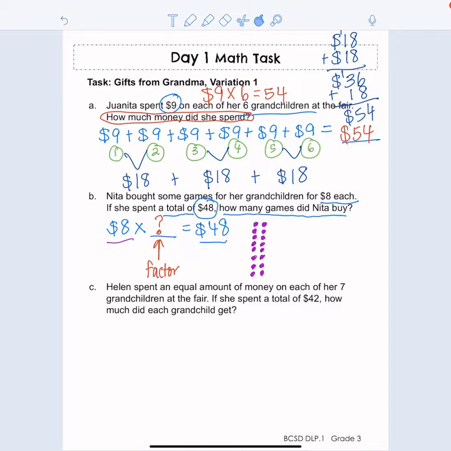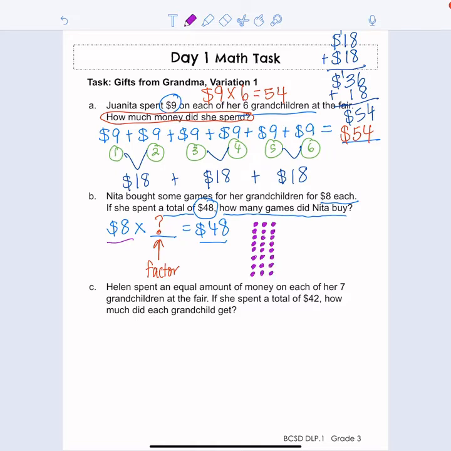Now I'm going to keep going. 9, 10, 11, 12, 13, 14, 15, 16 with my second column. And instead of just counting to 8, I'm going to count on. So I stopped at 16, 17, 18, 19, 20, 21, 22, 23, 24.